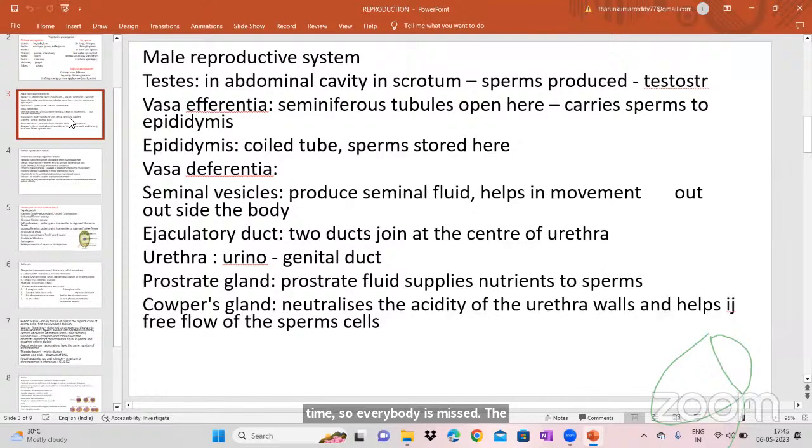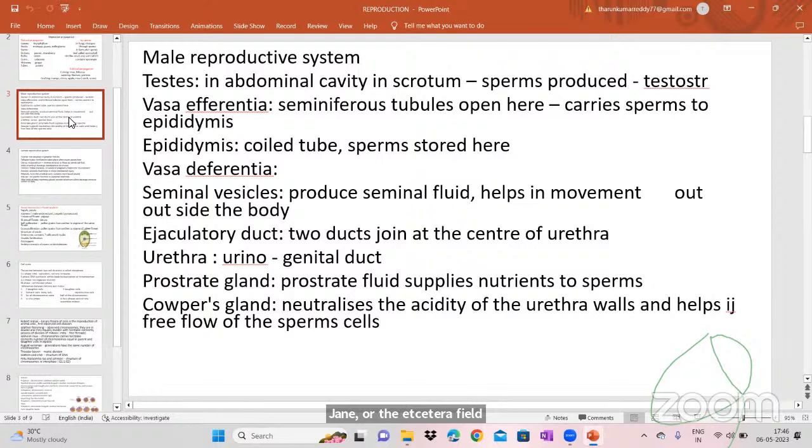Then the next part is called the vas deferens. And then from the vas deferens, the seminal vesicles start, where the seminal fluid will be produced, which helps in the movement of the sperms outside of the body. These are the seminal vesicles. And then the ejaculatory duct, where two ducts join at the center of the urethra, where the sperms will be released. So that is called the ejaculatory duct.